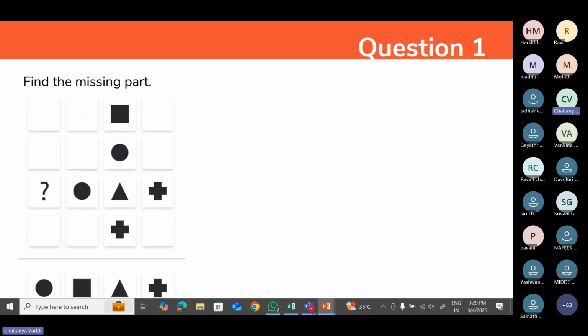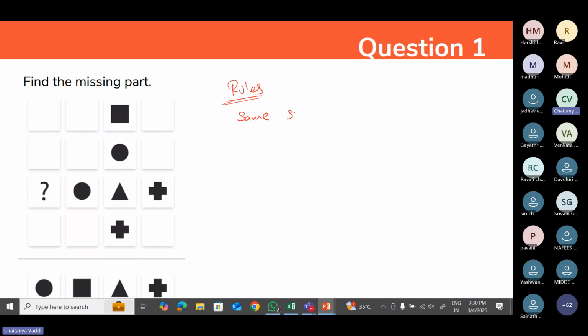So let me give you a small example here. I hope you all know the rules of these Sudoku puzzles, right? The main rule of a Sudoku puzzle is that the same number should not be repeated in the same row or column.